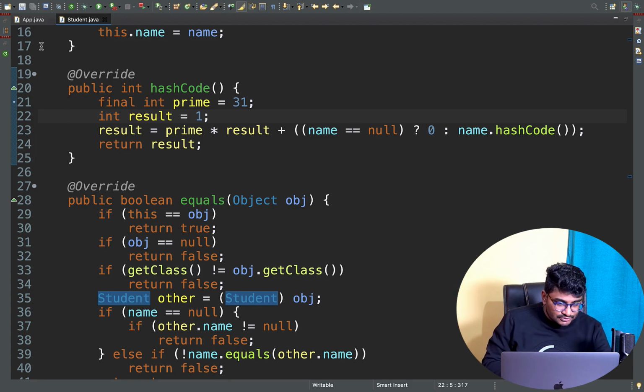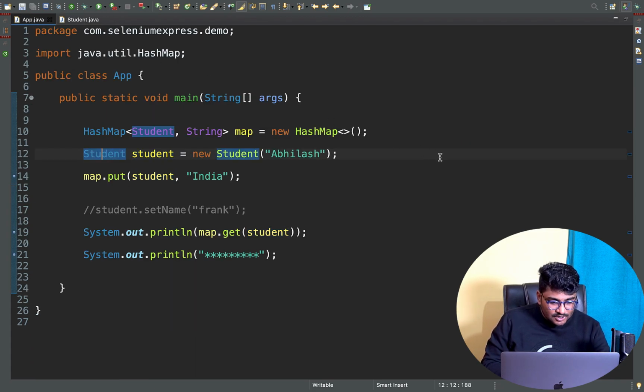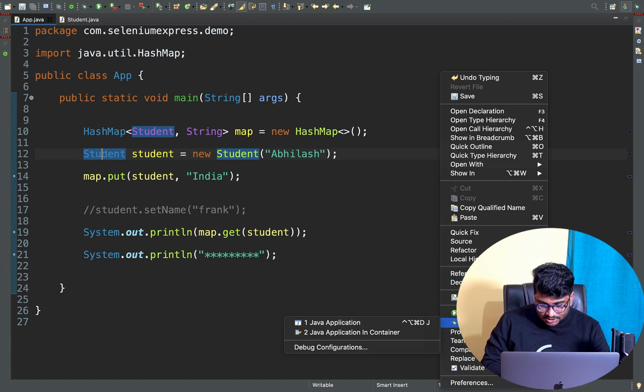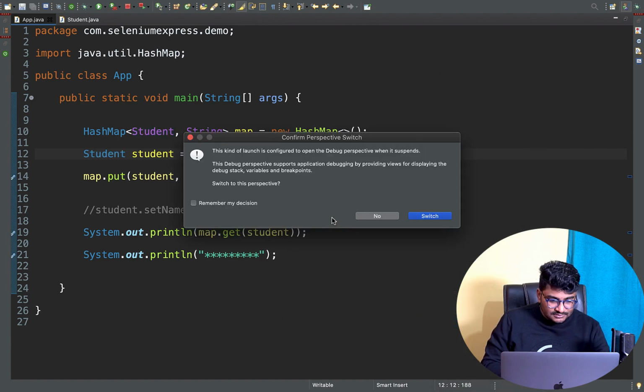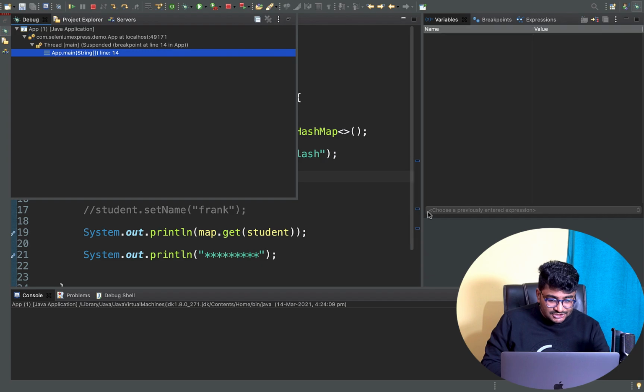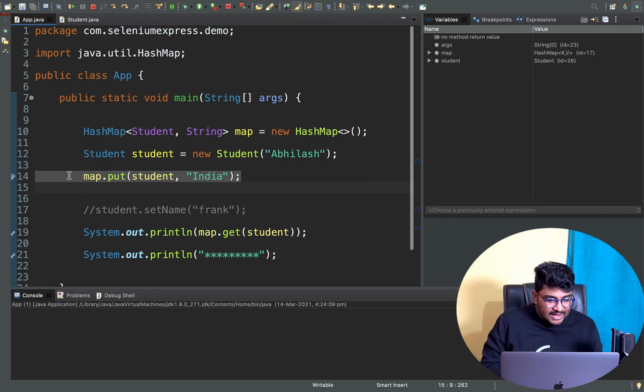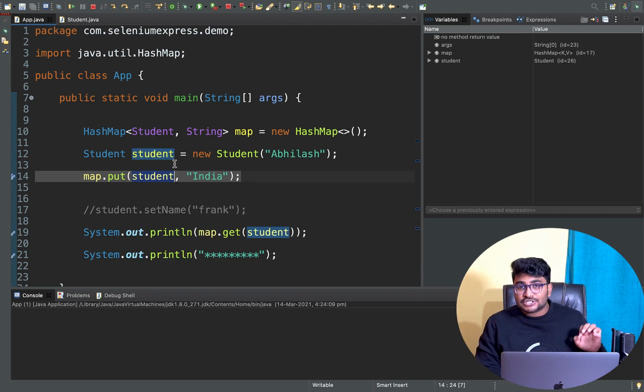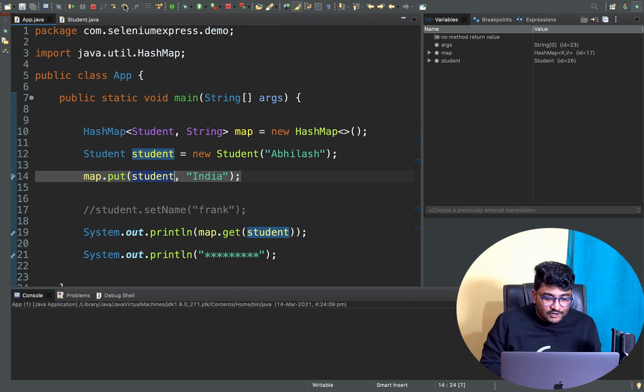Now you see what is going to happen. If you go to your app.java and try to debug it again, debug a Java application. So I'll do switch. Now my flow is at line number 14. Let's say right now I'm trying to insert an object to my map. That's the student object.